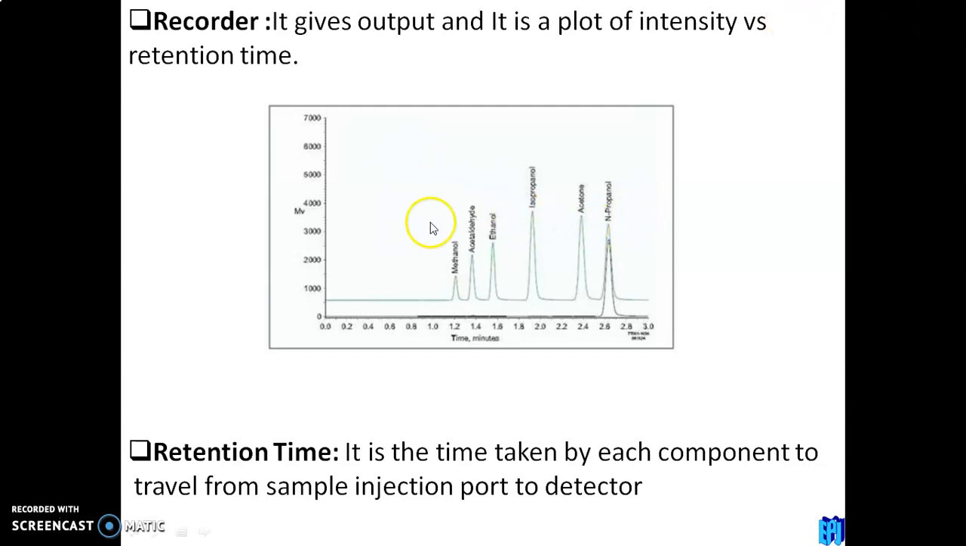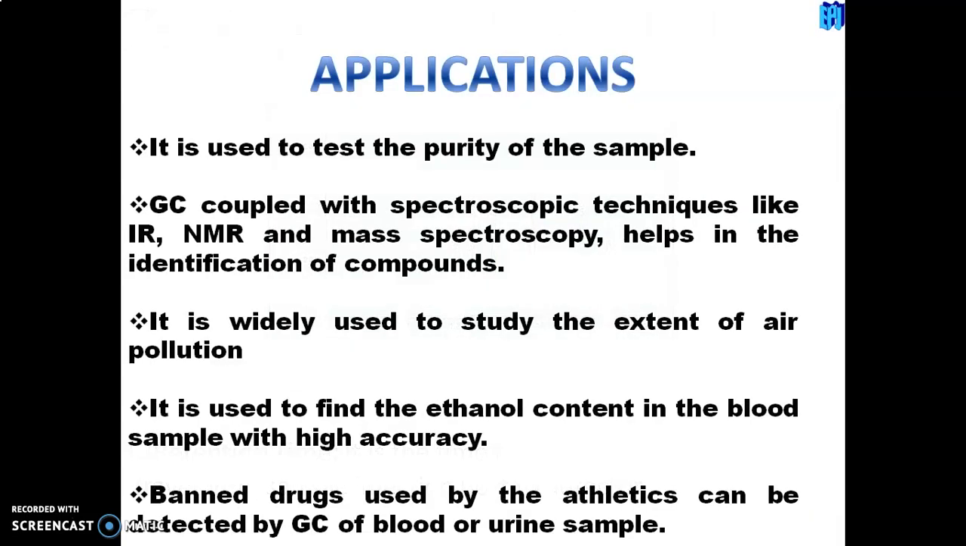This graph, this gas chromatogram, explains that 1.2 minutes is taken for methanol, 1.4 is for acetaldehyde ethanol, and 2.6 is for n-propanol. So we can see that each component takes its own time to be separated. That time is known as retention time. That is unique. So let us discuss the applications.